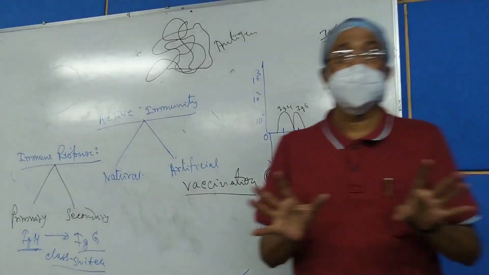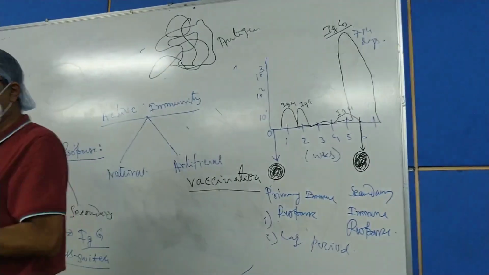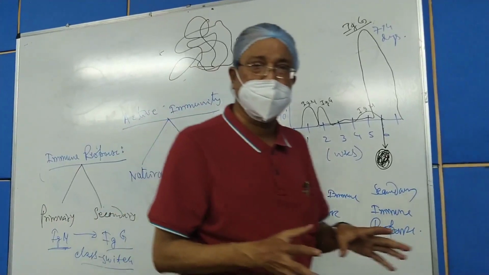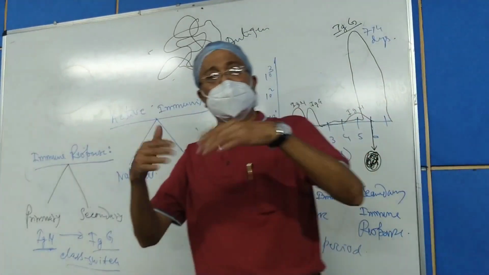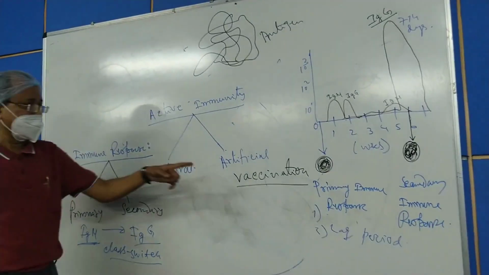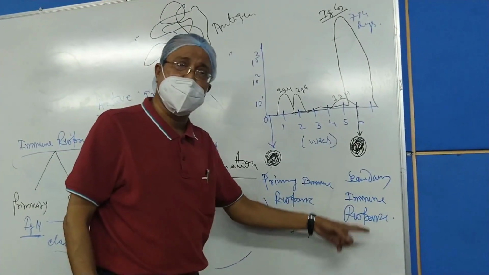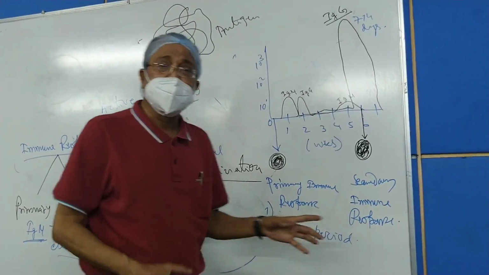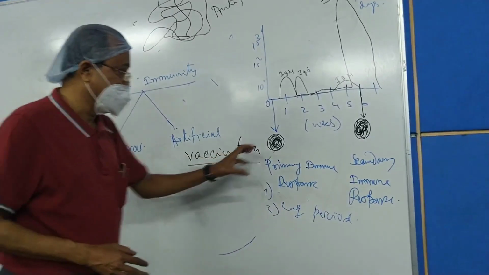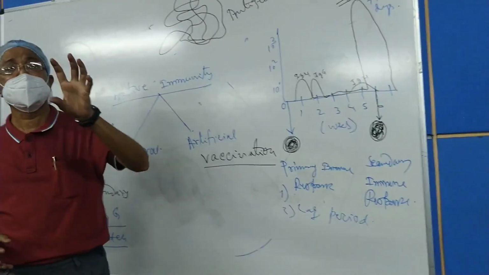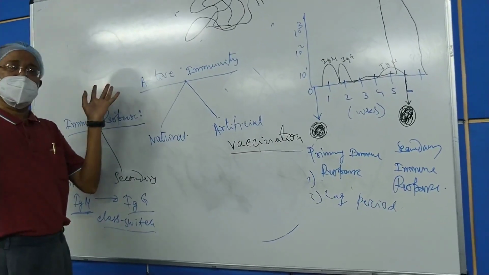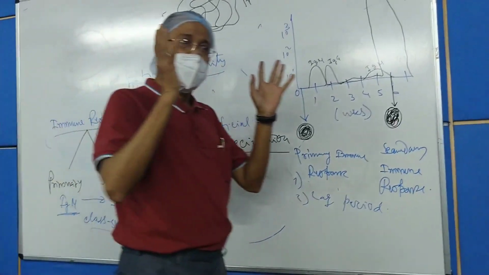That is the main cause, because the total basic function of the body's immune system is very difficult to judge from outside. It varies from subject to subject. So that is very, very important. So that is the difference between the primary and the secondary immune response, and this is the principle of vaccination. You may write it down. The primary and the secondary immune response is the principle of all vaccinations. Not only corona, but all vaccinations, whatsoever you have got from your childhood.